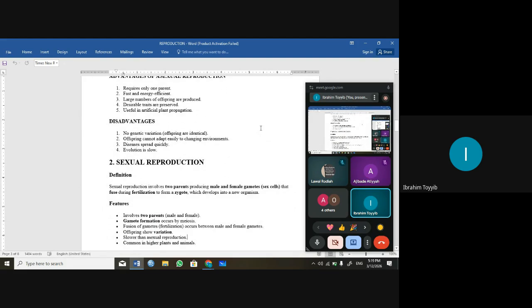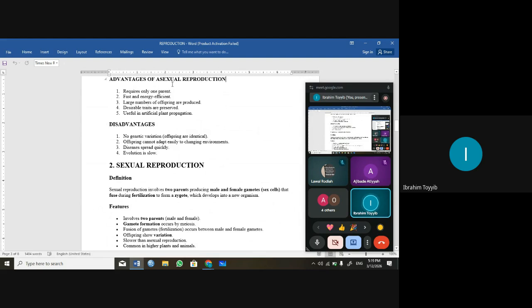So the advantages of asexual reproduction. I've told you before, it requires only one parent, and a large number of offspring are produced. And the most important disadvantage of asexual reproduction is that there is no genetic variation. Every organism is identical. They have the same DNA, the same genetic makeup.